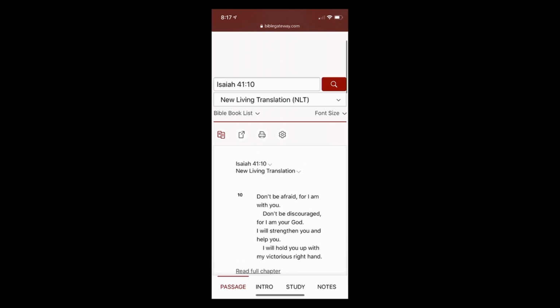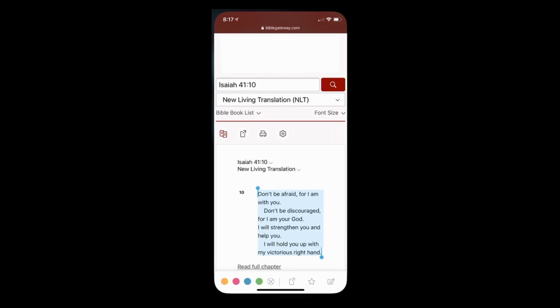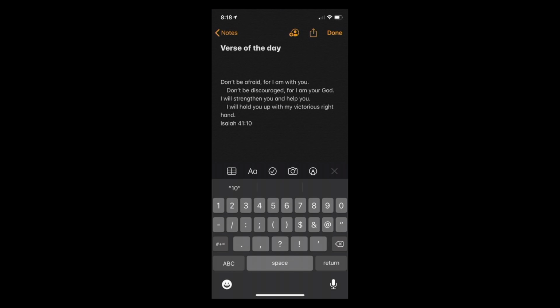So the first part would be to actually get a copy of the text. The standard process on your iOS phone or any other is to select and copy the actual text. When you get a copy, open a note-taking app, put it there, and fill out the text that you want to have in place. In this case, this is Isaiah 41:10.